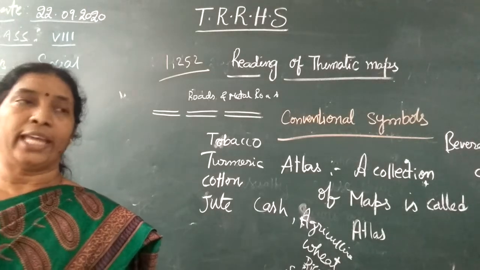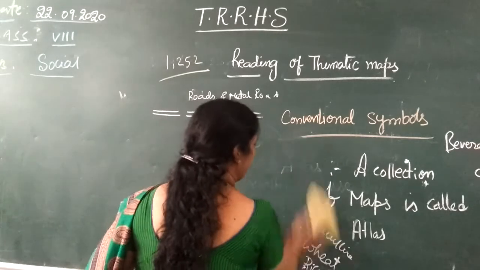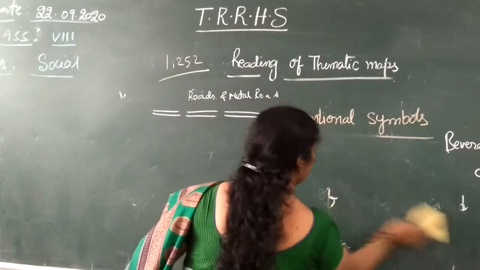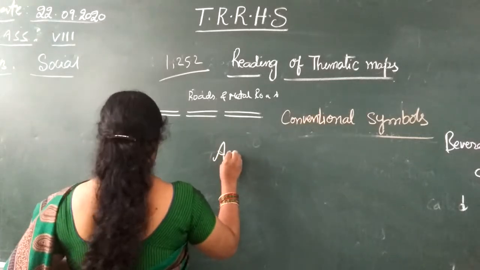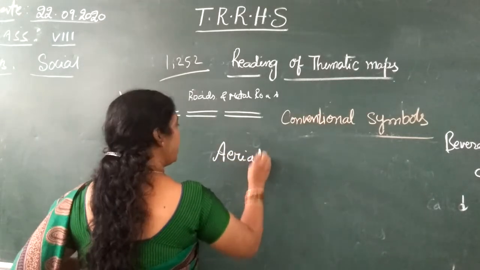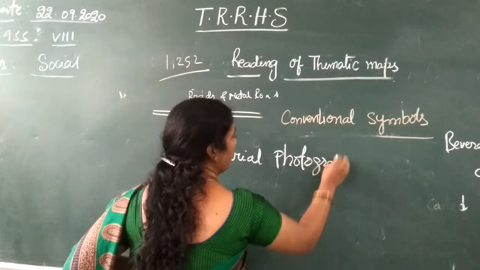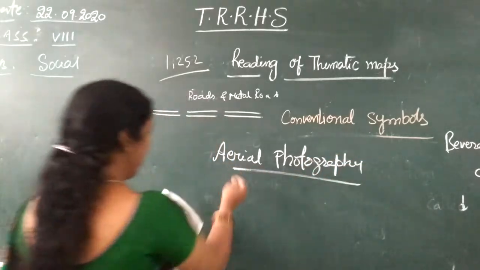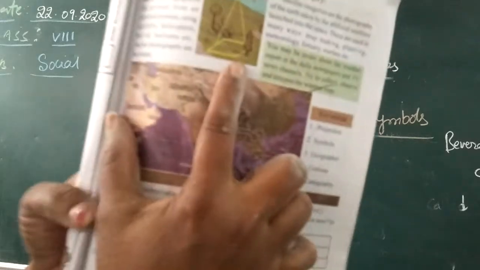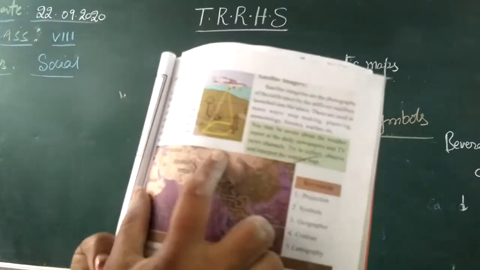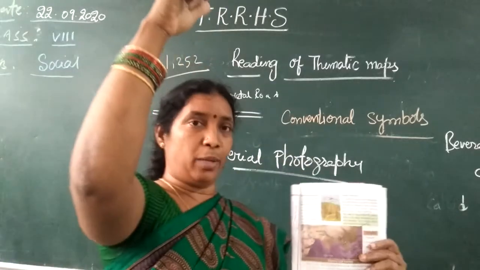Next we'll go to aerial photography. What is meant by aerial photography? See children, aerial photography is not a map. It is a technique of taking photographs of the ground from an elevated position.